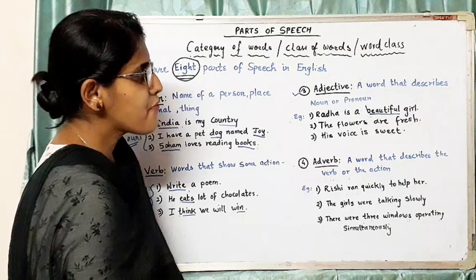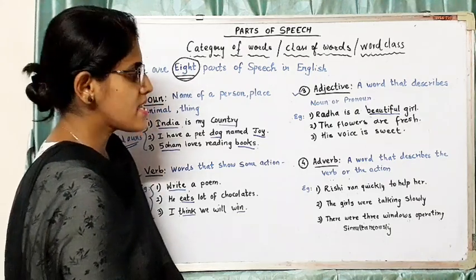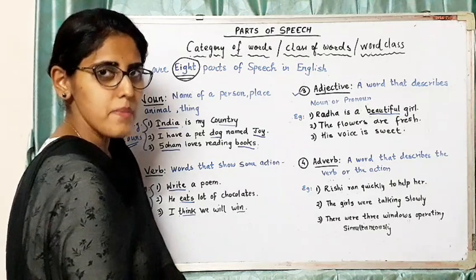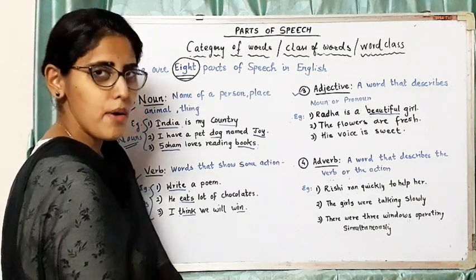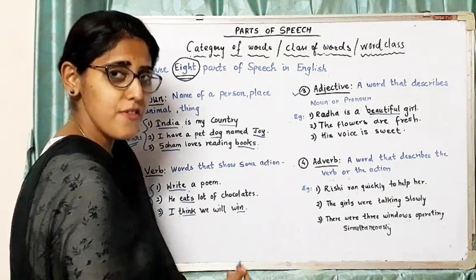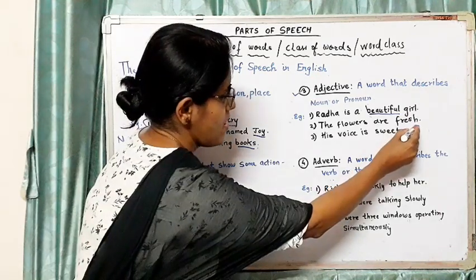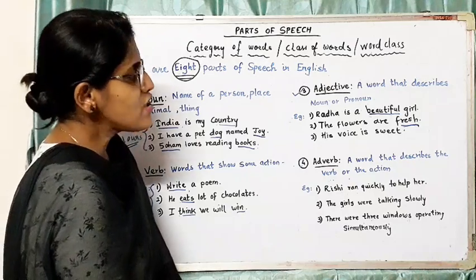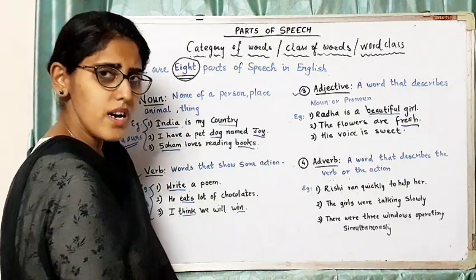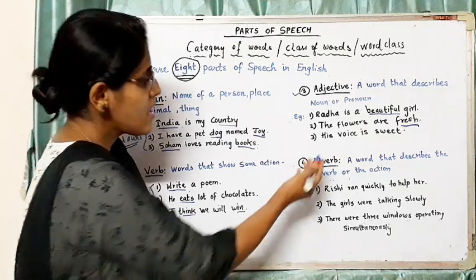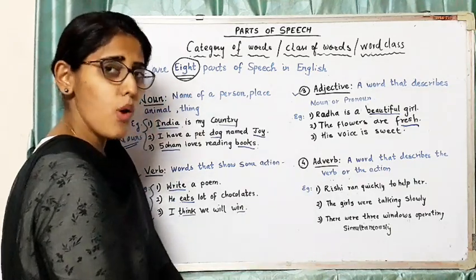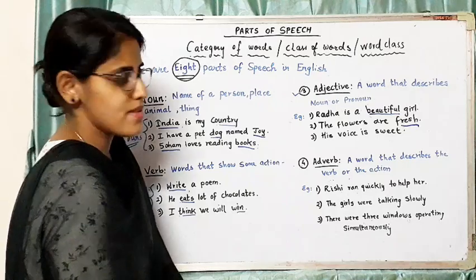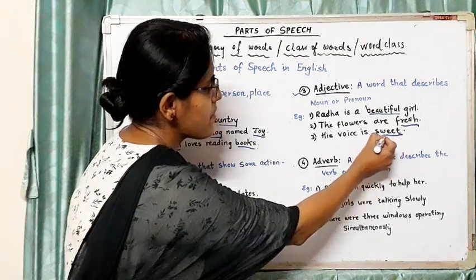The flowers are fresh. Now in this sentence, we are talking about the flowers. So here, the flowers become the noun. And what are we saying about them? That the flowers are fresh. So fresh becomes an adjective. His voice is sweet. Now here we are talking about him. Here his becomes the pronoun. And what are we saying about him? That he has a sweet voice. So here the adjective becomes sweet.